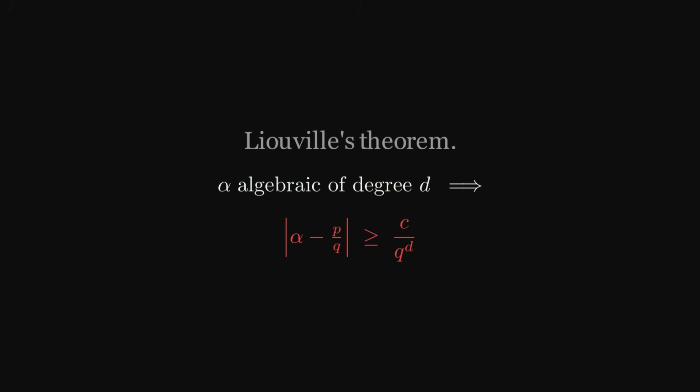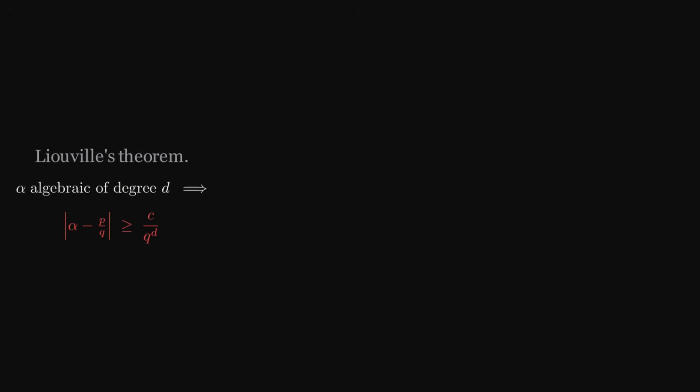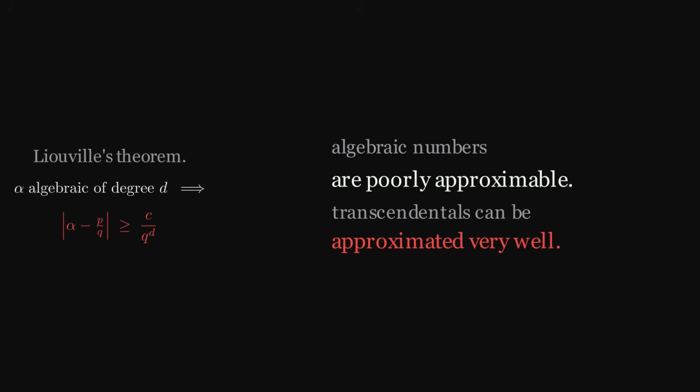The theorem says, if alpha is an algebraic number of degree d, then for any rational p over q, the inequality absolute value of alpha minus p over q is at least some constant divided by q to the d. Algebraic numbers cannot be approximated too well by rationals. The bound is sharp in d. A transcendental number is one that violates this bound. It admits rational approximations better than any polynomial in q.